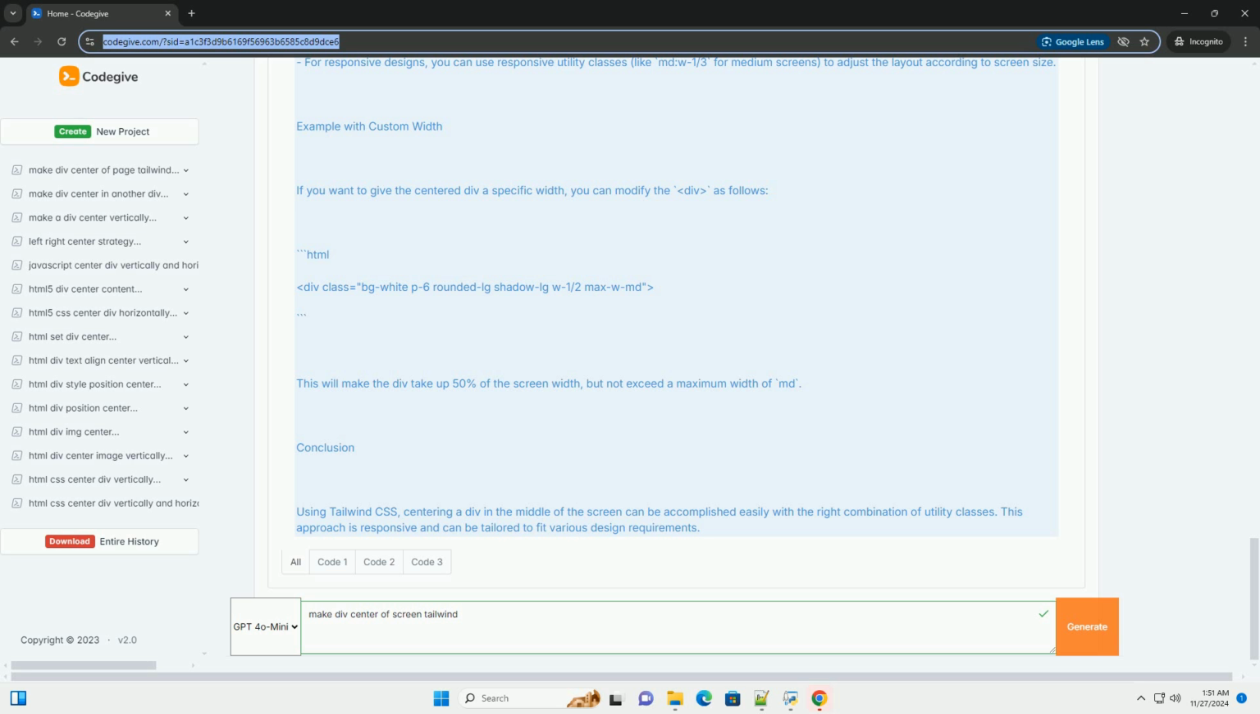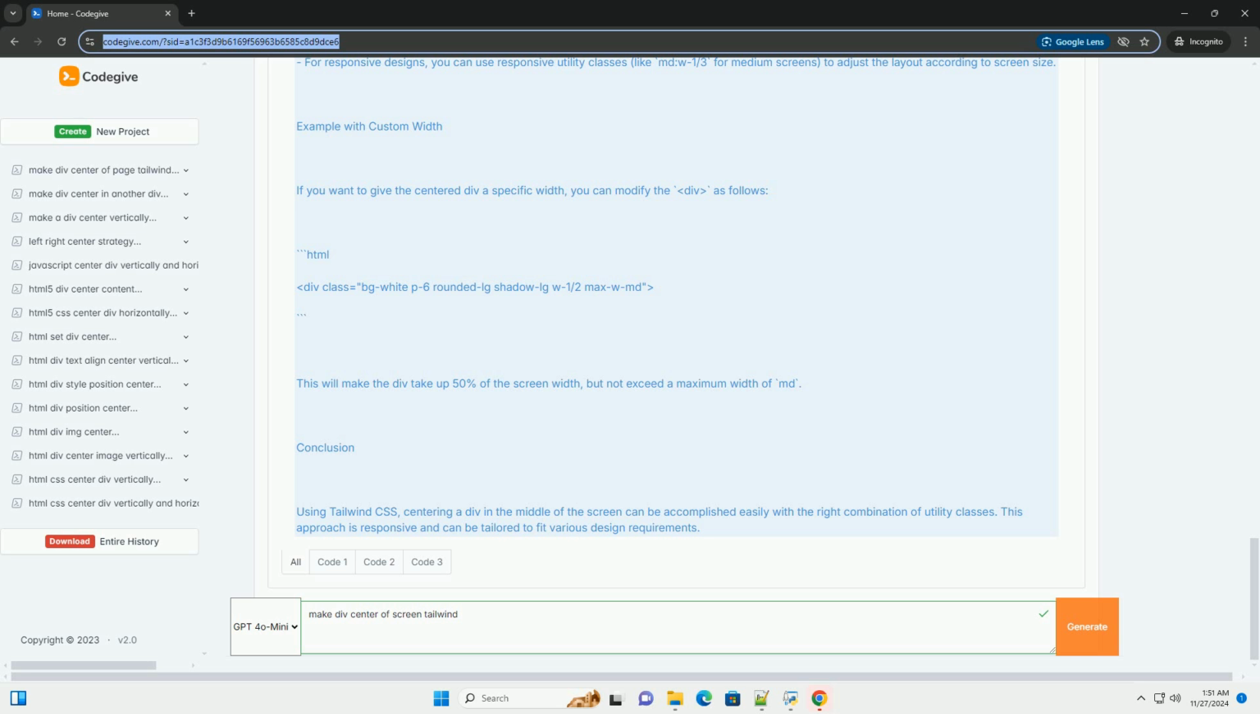Example with custom width. If you want to give the centered div a specific width, you can modify the div as follows. This will make the div take up 50% of the screen width, but not exceed a maximum width of md.